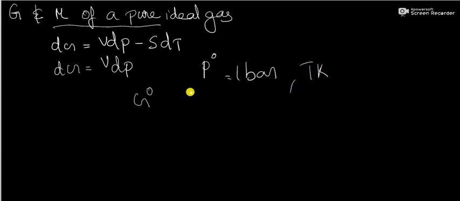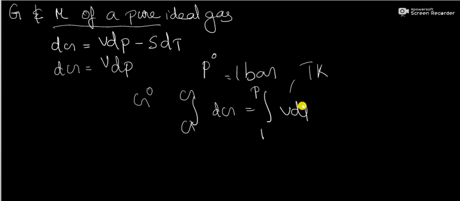We can integrate this equation between specified limits, G0 to G and pressure 1 bar to P. That is, integral G0 to G dG equal to integral 1 bar to P bar VdP.